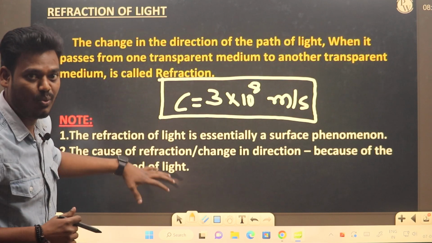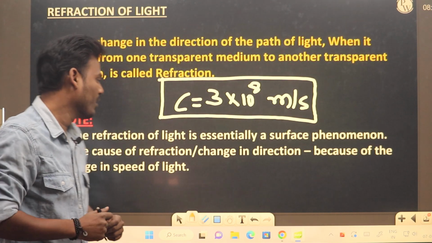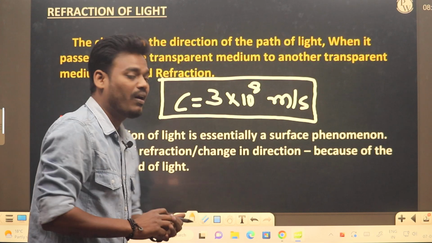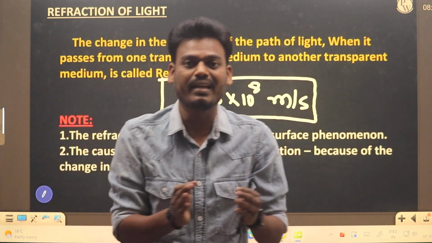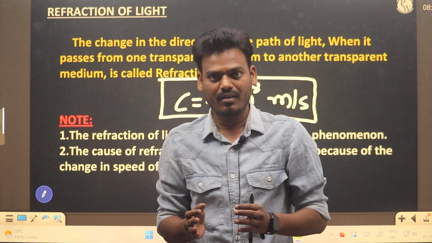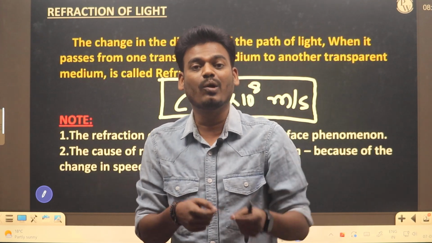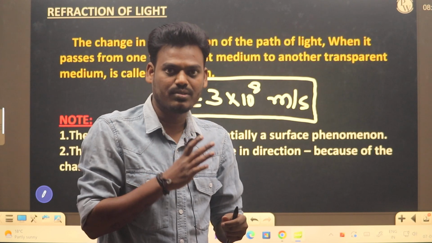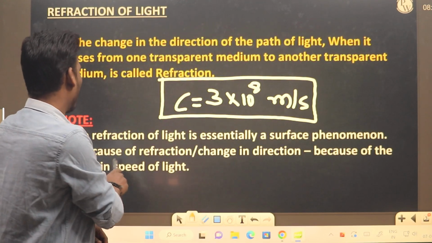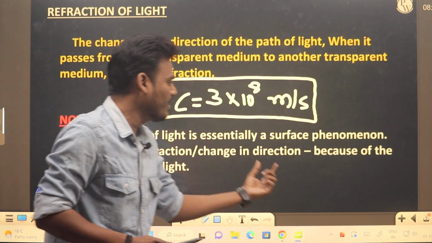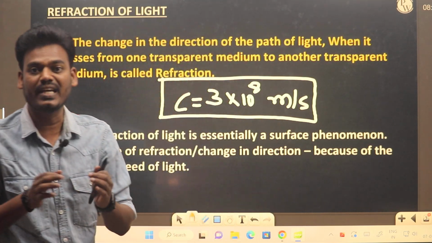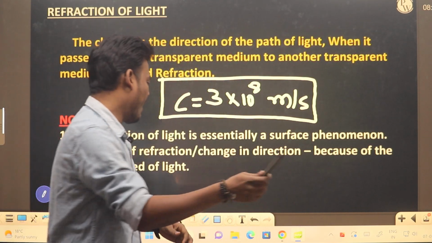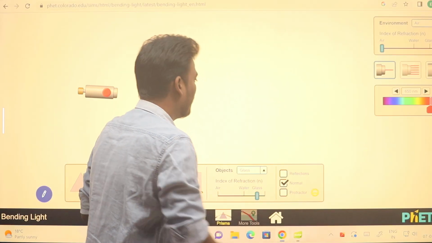Before that, let's understand a very important note: the refraction of light is essentially a surface phenomenon. We will get to know why we call it an essentially surface phenomenon in the simulations. The cause of refraction, or change in direction, is the change in speed. You will understand better if I show you the simulations.